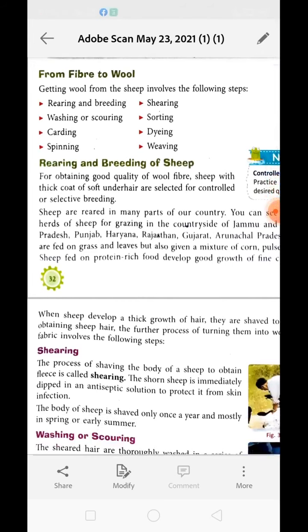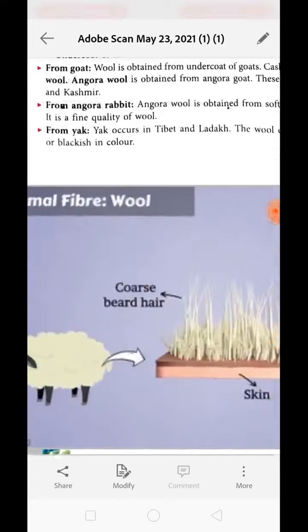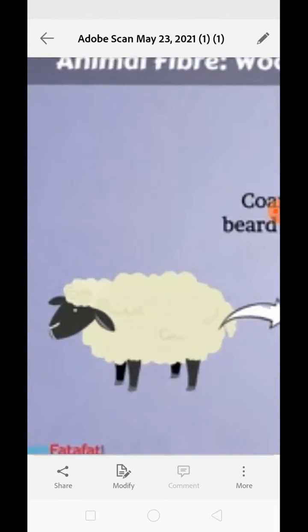The first one is rearing and breeding of sheep. See over here, it is a sheep. Okay, if you want good quality wool from the sheep, then obviously you have to select a sheep which has good quality hair or fleece. For obtaining good quality wool, sheep with a thick coat of soft underhair are selected and selectively bred. Okay, selectively bred means we know that the characteristics of offspring always resemble the parents.